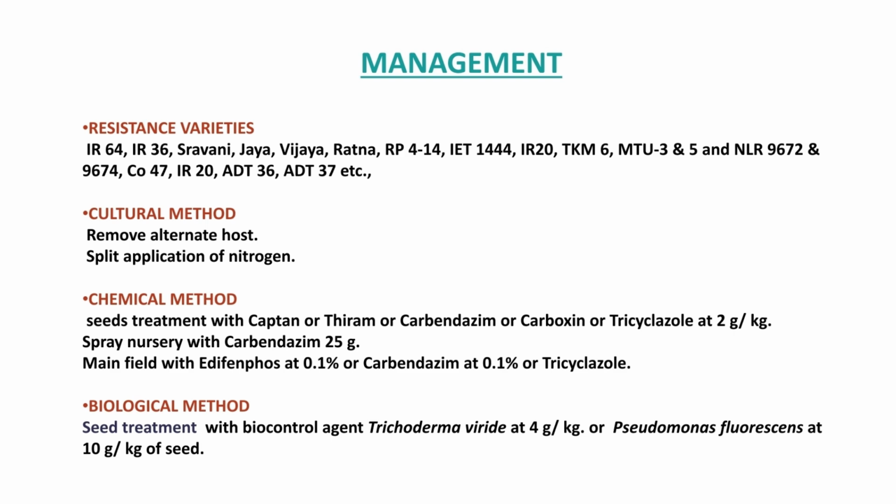Examples are IR 64, IR 36, Jabani, Jaya, Vijaya. So many varieties are there.